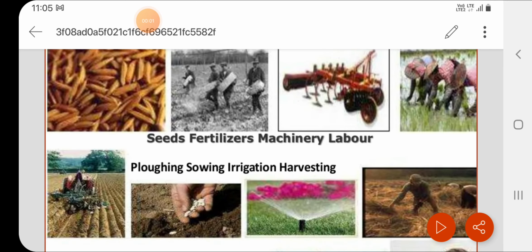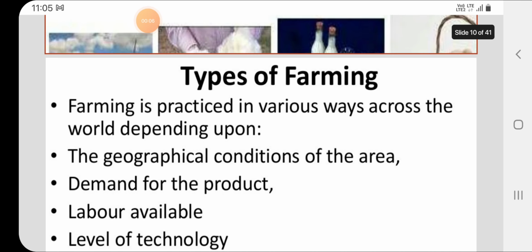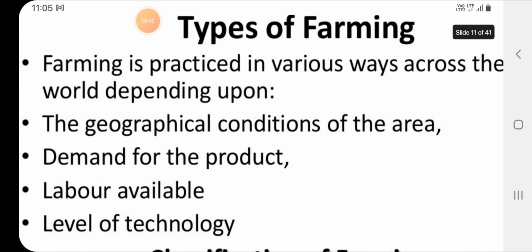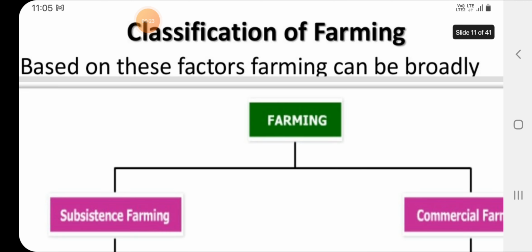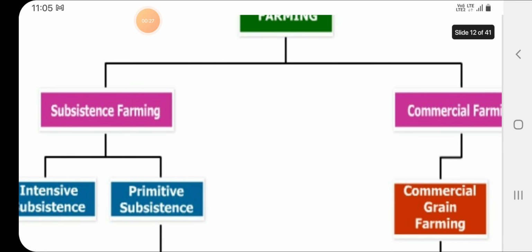Agriculture. What are the different types of farming? Farming is practiced in various ways across the world depending upon the geographical condition of the area, demand for the product, labor available, level of technology. Based on these factors, farming can be broadly classified into two. Which are they? These are subsistence farming and commercial farming.